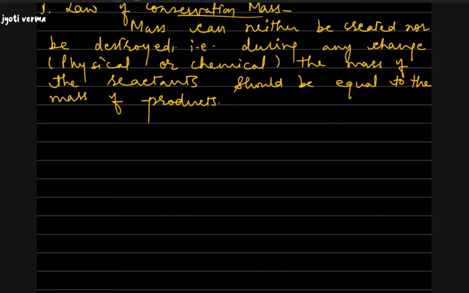This is the law of conservation of mass. During any chemical change or physical change, mass will remain constant. It can neither be created nor be destroyed.